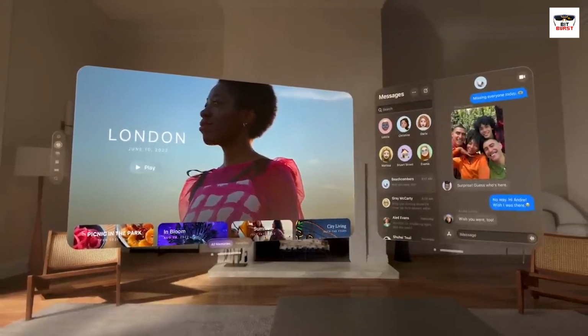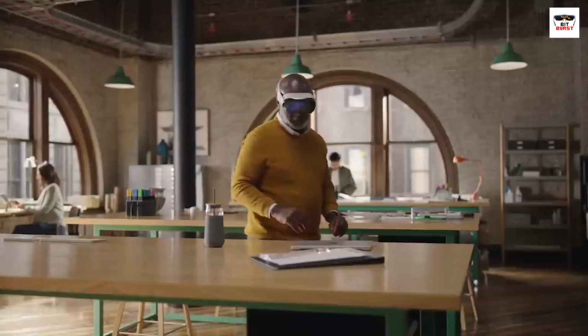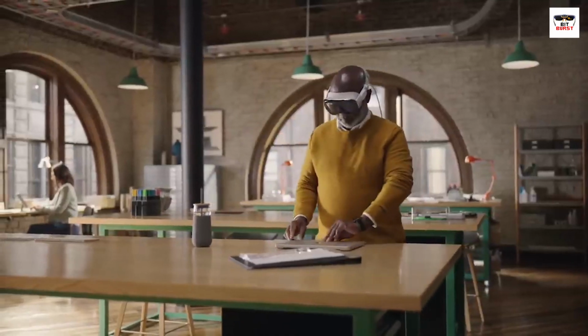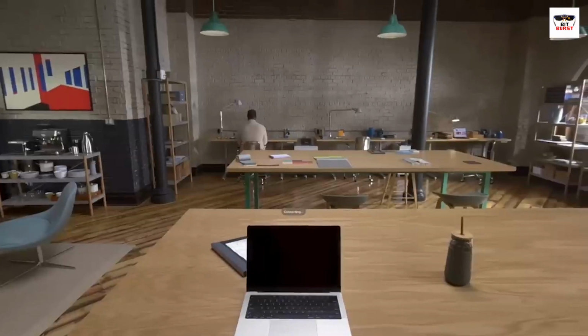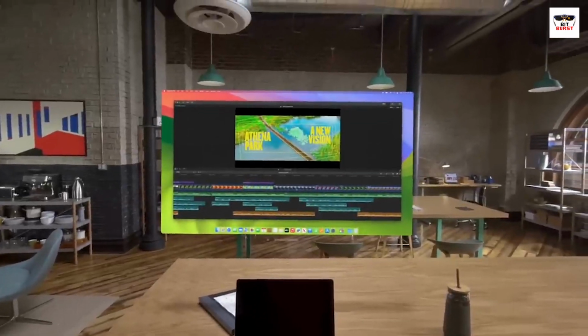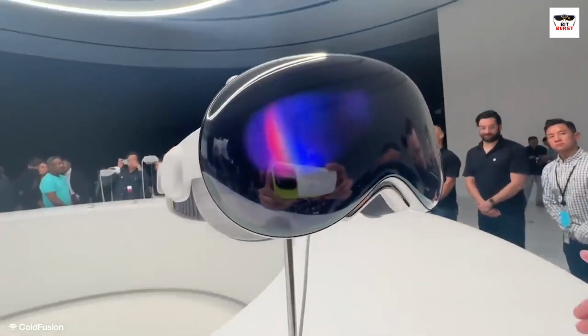By seamlessly blending physical and digital, VisionOS marks the beginning of a new era for Apple. It lays the groundwork for amazing new immersive and collaborative experiences on Apple's AR headset and beyond.